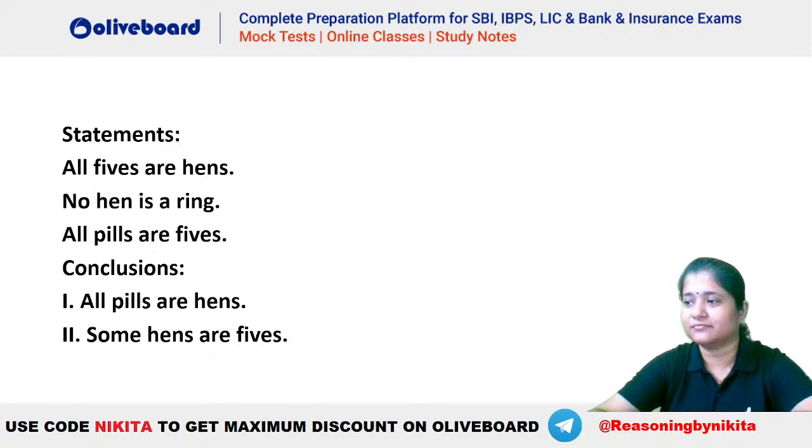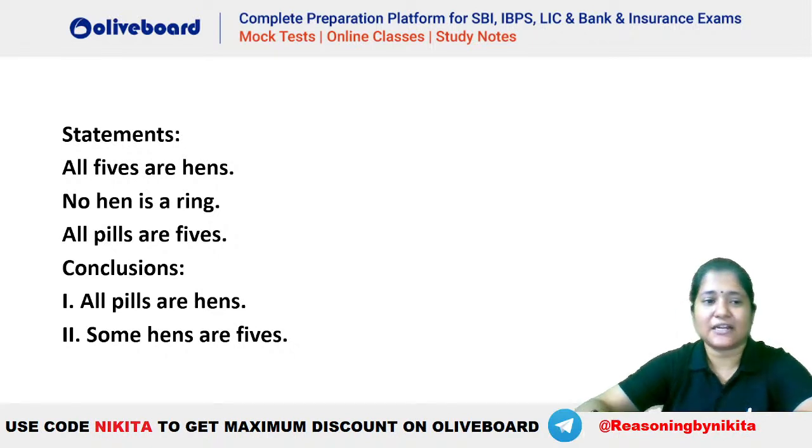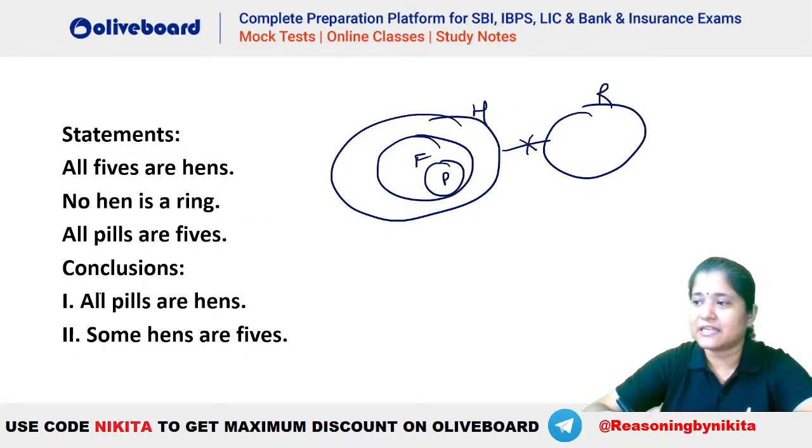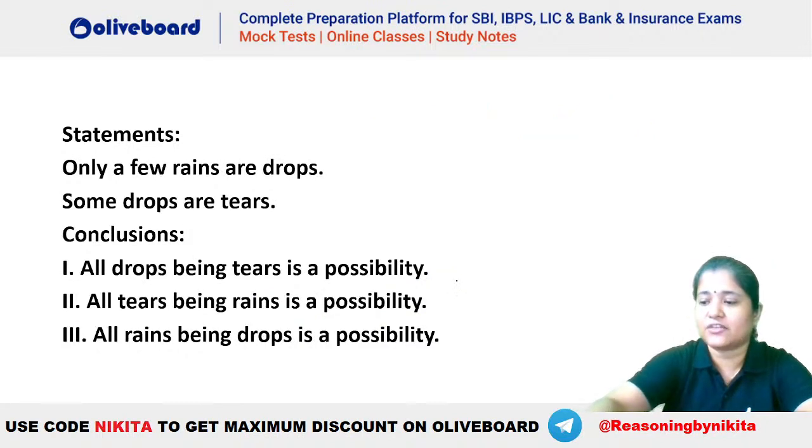Both two. Both. Okay, most of you are saying it should be both. Chalo, let's check it out, right? All 5s are hens. So all 5s are hens will be like this. No hen is a ring will be like this. And all pills are 5. So all pills are 5 will be like this. Okay. Now what is given here? All pills are hens. You can see that's absolutely right. Some hens are 5s. That's also absolutely right. So the answer has to be both 1 and 2, right? Both is absolutely right.